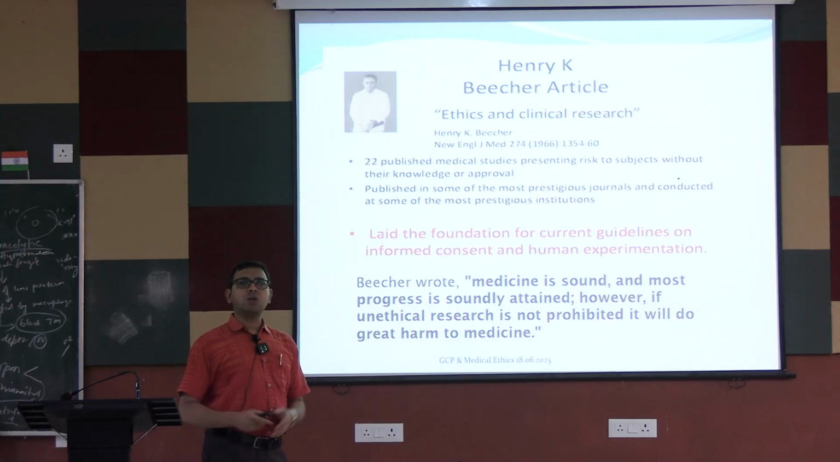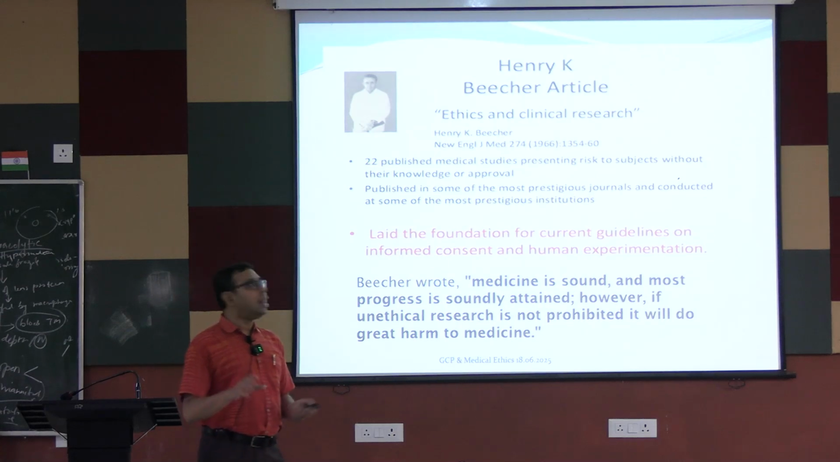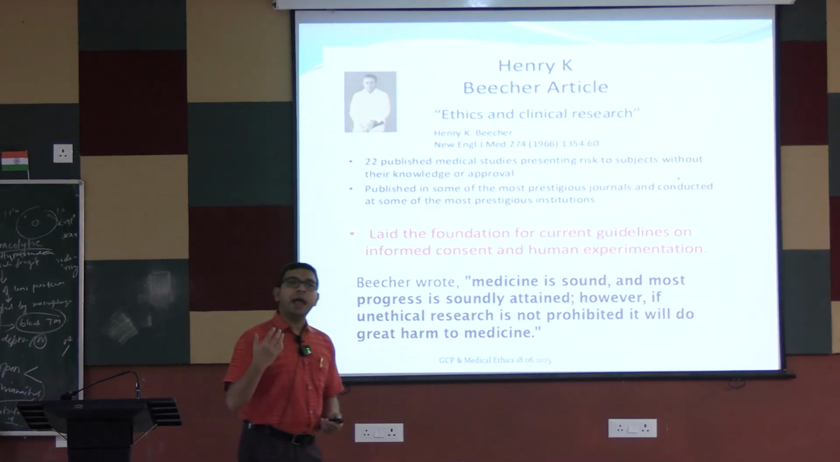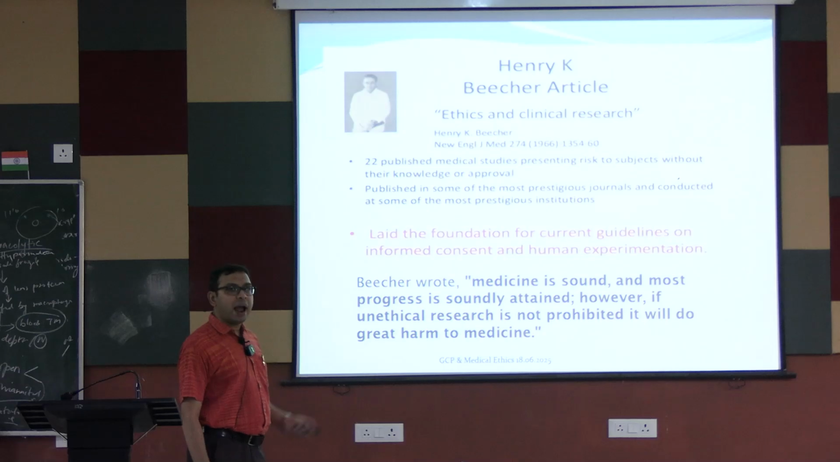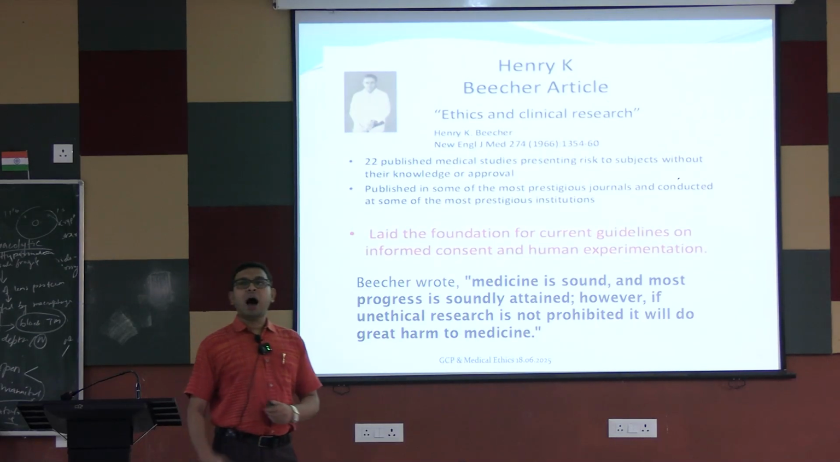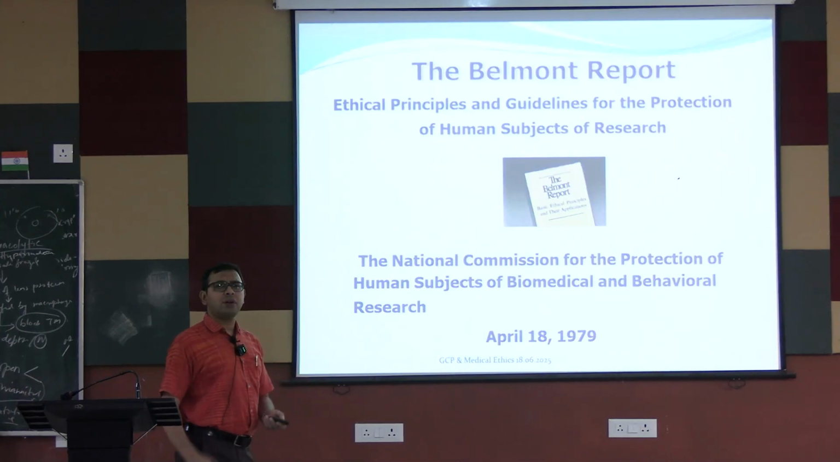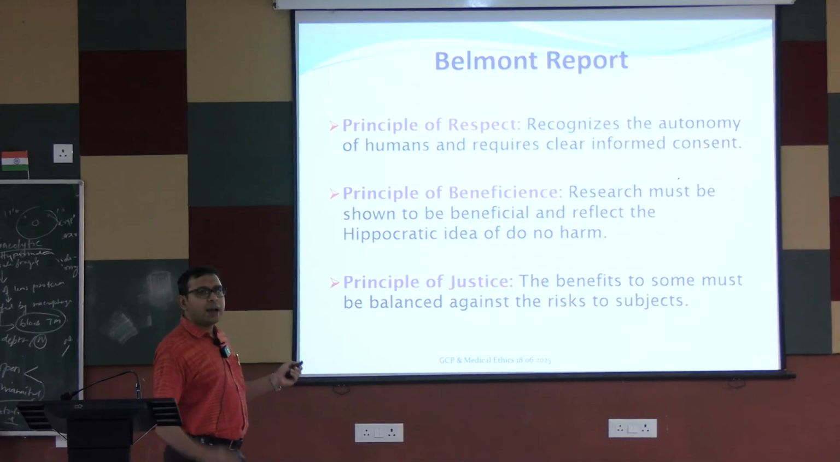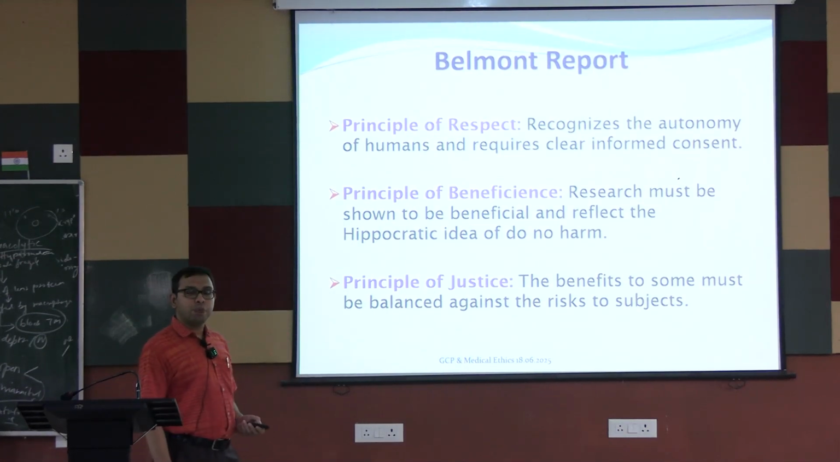There are other milestones, like Henry K. Beecher, a famous pharmacologist, who wrote a famous article, Ethics and Clinical Research. The need for ethical principles in clinical research was stressed. He said that medicine is sound and the most progress is soundly attained. However, if unethical research is not prohibited, it will do great harm to medicine. Then the Belmont report came. The Belmont report stressed the principles of respect, beneficence, that is, beneficial aspects should be greater, and the principle of justice should be there.